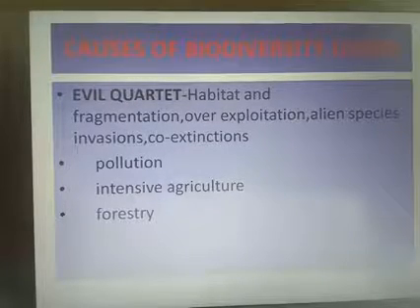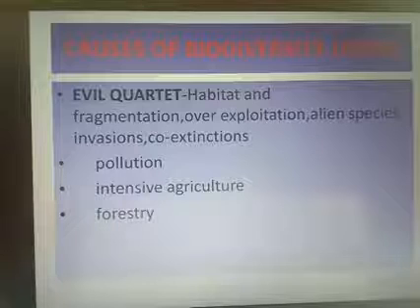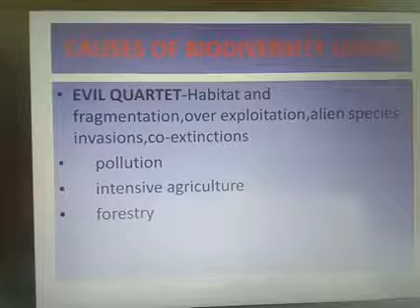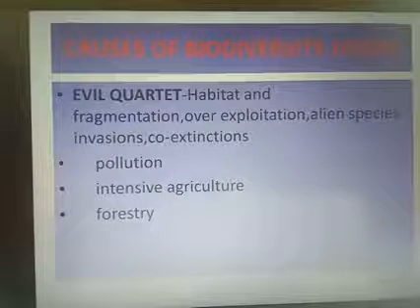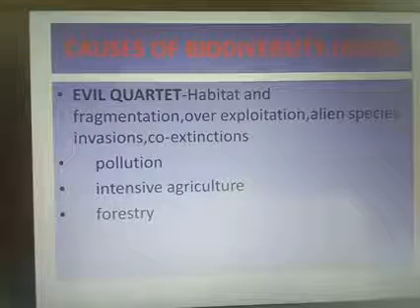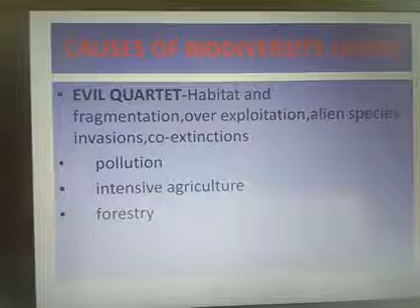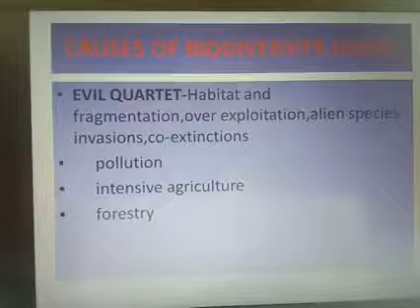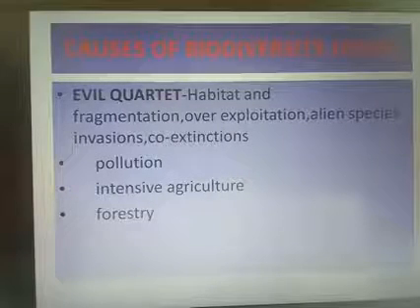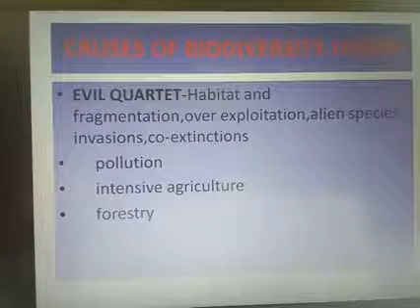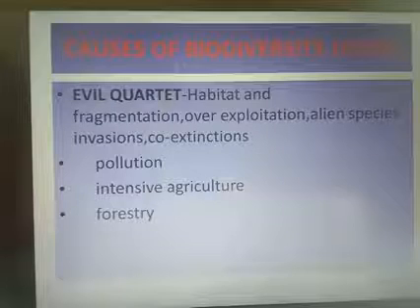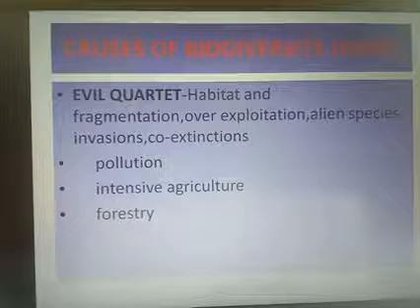Okay. The next one is overexploitation. When a biological system is overexploited by man, or its natural resources are overexploited, it results in degradation and the extinction of other species. The examples for this are many species like Steller's sea cow and the passenger pigeon, which became extinct due to human overexploitation. Clear?